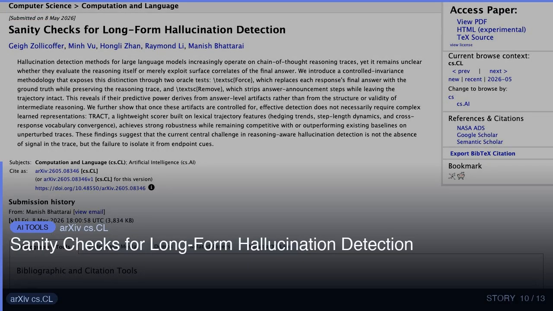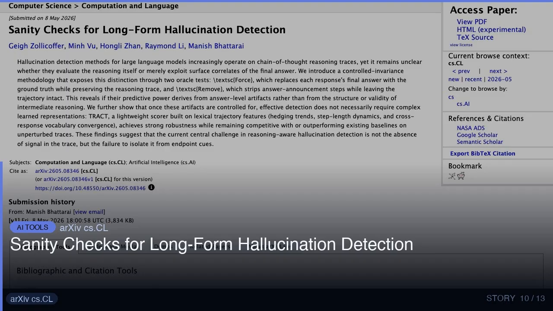This release solves a real problem developers keep running into. Sanity checks for long-form hallucination detection. 2605.08346 v1, announced type: new. Abstract: Hallucination detection methods for large language models increasingly operate on chain-of-thought reasoning traces, yet it remains unclear whether they evaluate the reasoning itself or merely exploit surface correlates of the final answer.